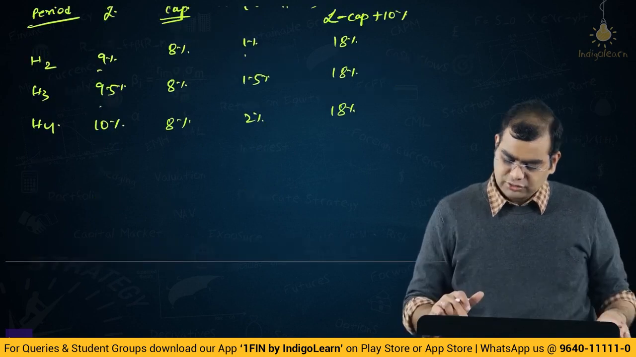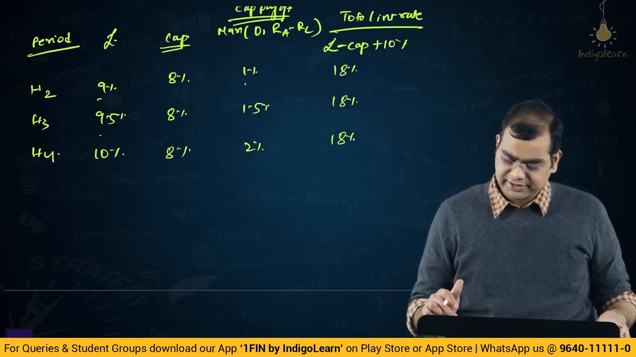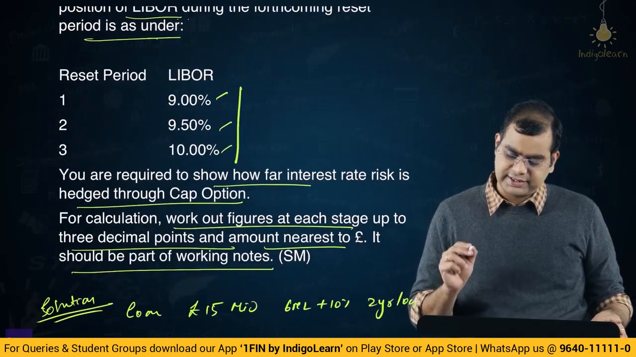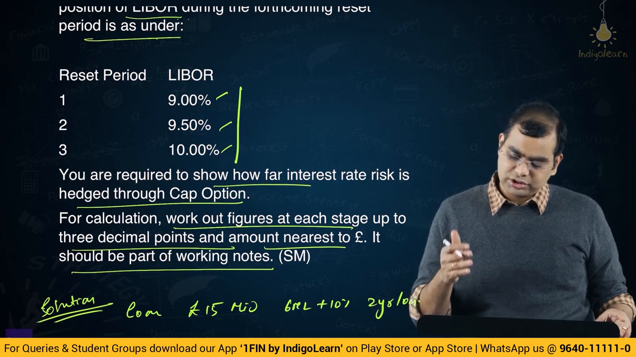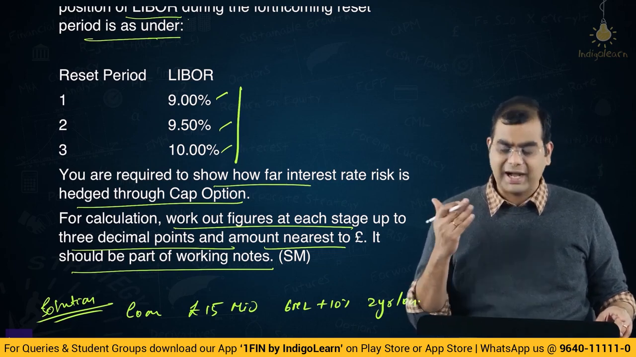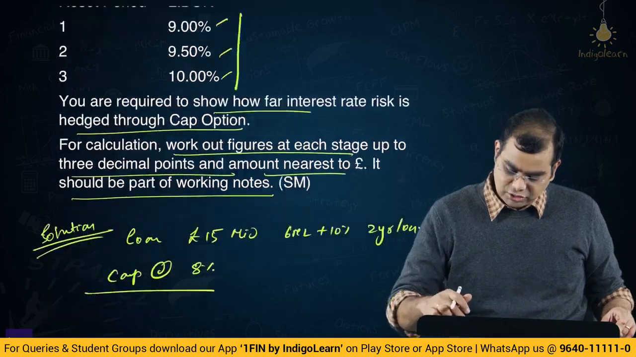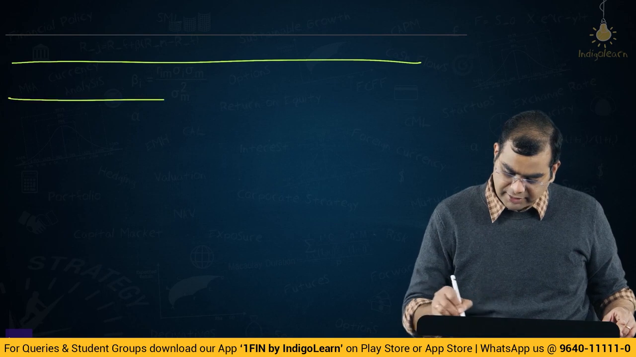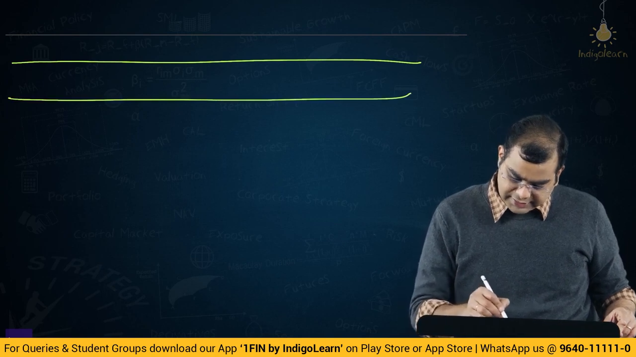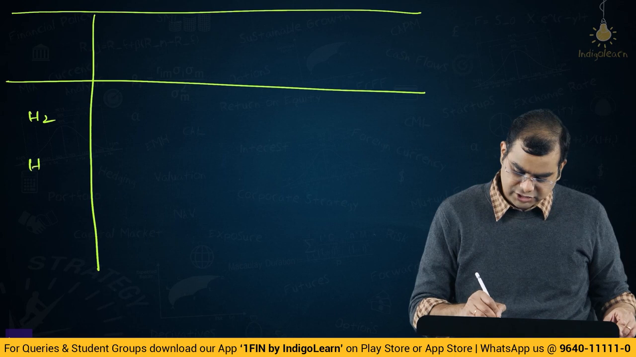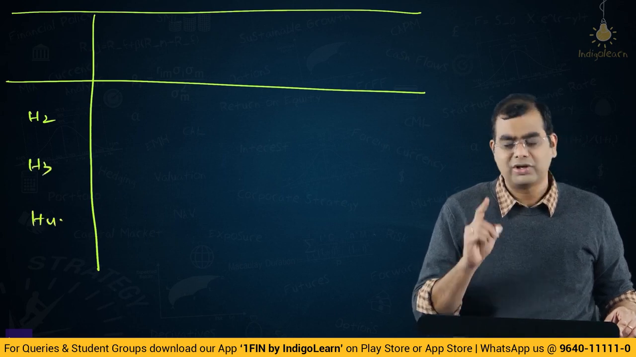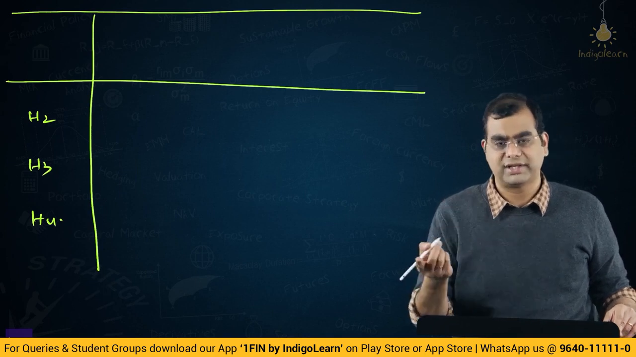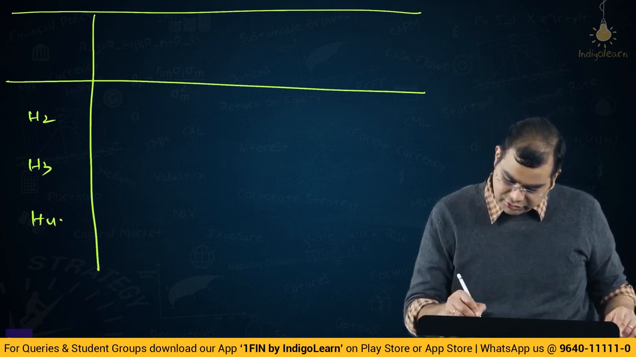Okay, then. So friends, now that we have computed the 18% effective rate, let us go back to the question and see what it is that they are specifically asking. You are required to show how far interest rate risk is hedged. So I think we have to show the interest before the cap, the payoff of the cap, and after the cap. So let us go back and draw another table in addition to the table that we have drawn above, and let us see H2, H3, H4. Because they have asked what is the impact of the option, you should give interest before the option and interest after the cap option. Okay, so we will split this into 3 parts.